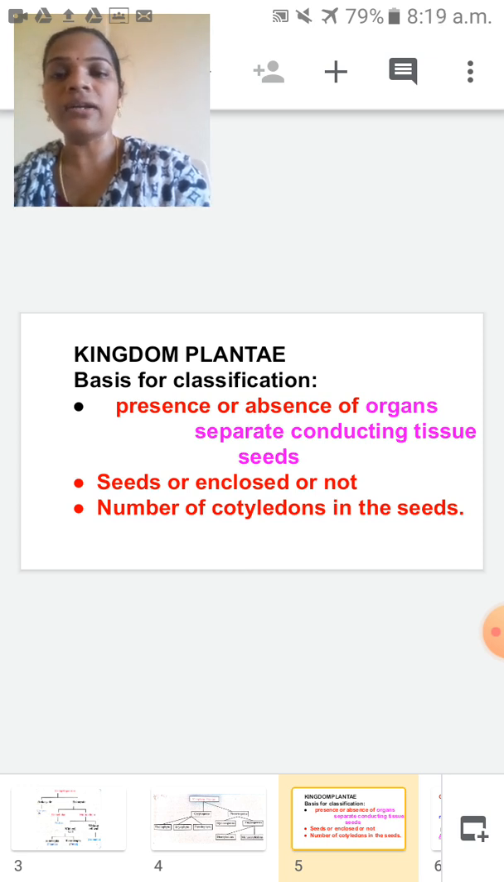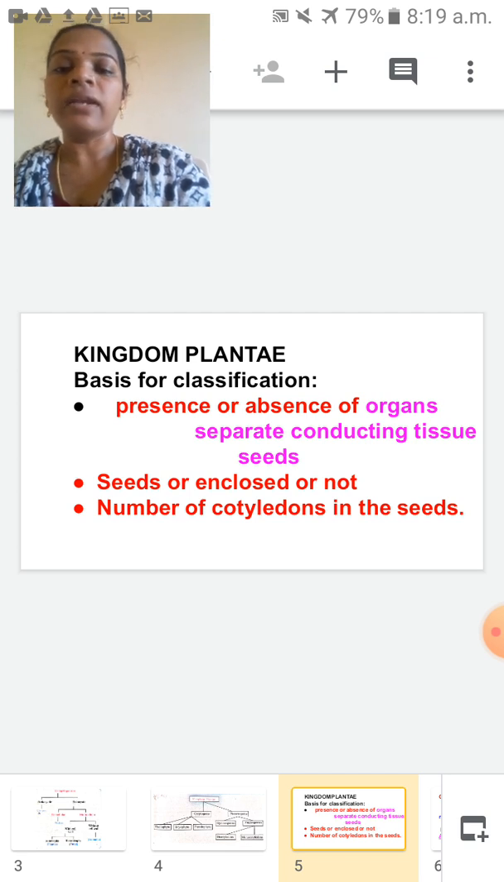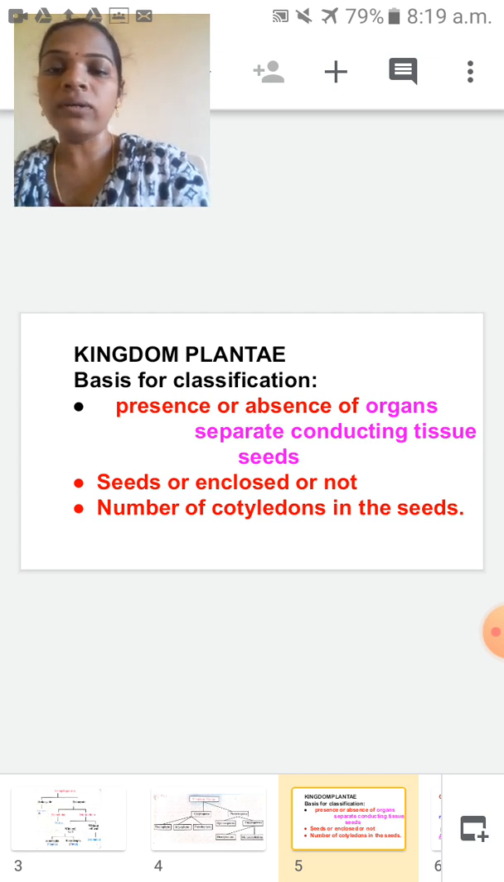Now you are in 9th standard. How are you in 9th standard in our school? How are you classified? Which criteria? Yes, age. Based on your age, you are in 9th standard now. That is, you are divided age-wise and classified in our school. Like that, the plants are classified based on some criteria.